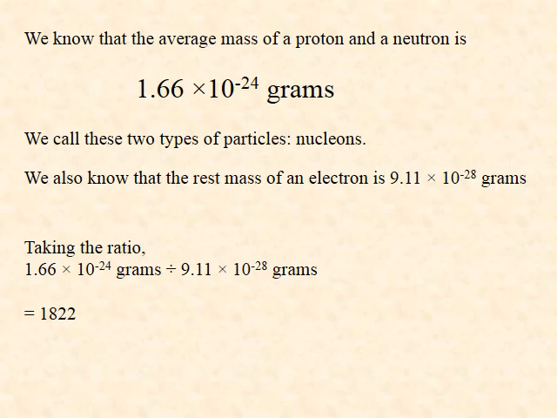We also know of another subatomic particle, which is a building block of the atom. This is the electron. The rest mass of the electron is 9.11 times 10 to the minus 28 grams. If we take the ratio, rest mass of a nucleon to rest mass of an electron, we get 1822. Meaning the rest mass of an electron is less than 1 part per thousand of the rest mass of a nucleon.